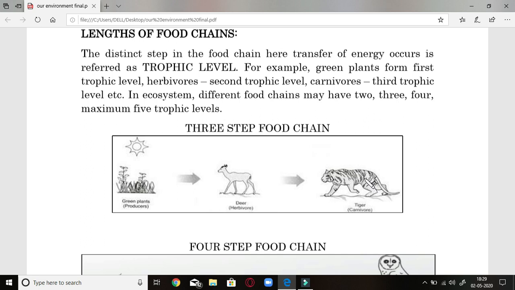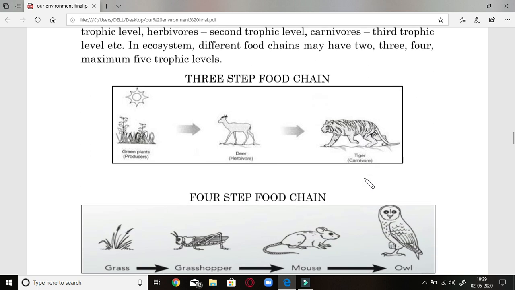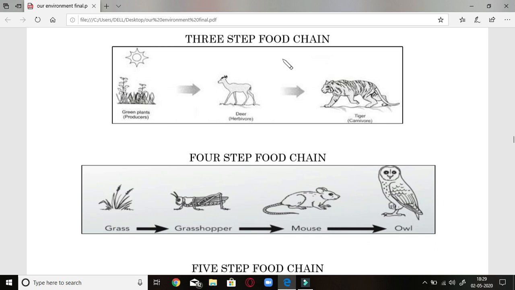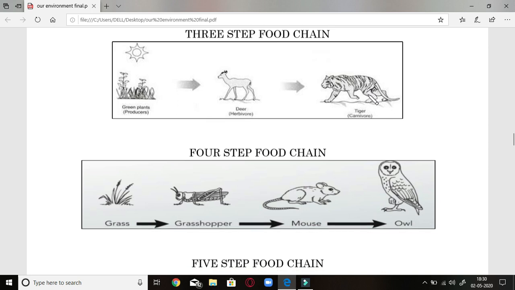In an ecosystem, different food chains may have 3, 2 or 4, maximum 5 trophic levels. Let us see a 3-step food chain. Here the green plants absorb solar energy and convert it into chemical energy, and that is passed to the herbivore, then to the tiger. This is a 3-step food chain which involves 3 trophic levels.